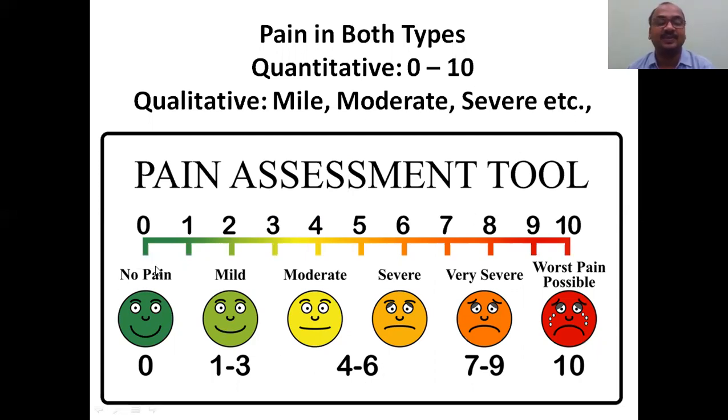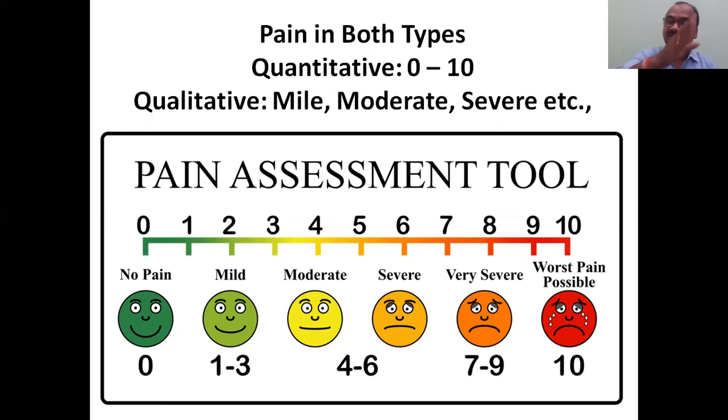I expressed the faces also: no pain, very happy, and worst pain possible, very severe, moderate, mild. See all the numbers along with the colors and facial expressions. Google pain assessment tool and you can find it.